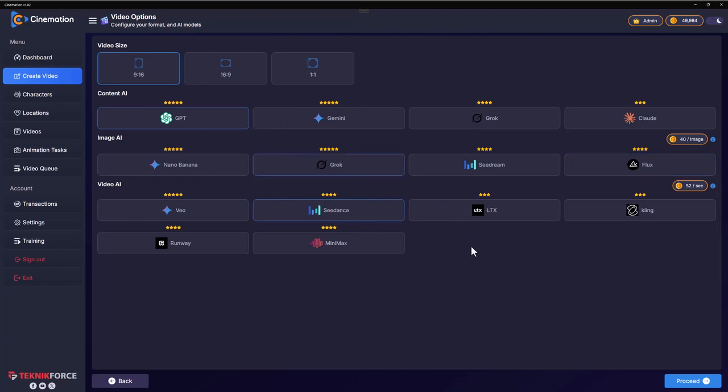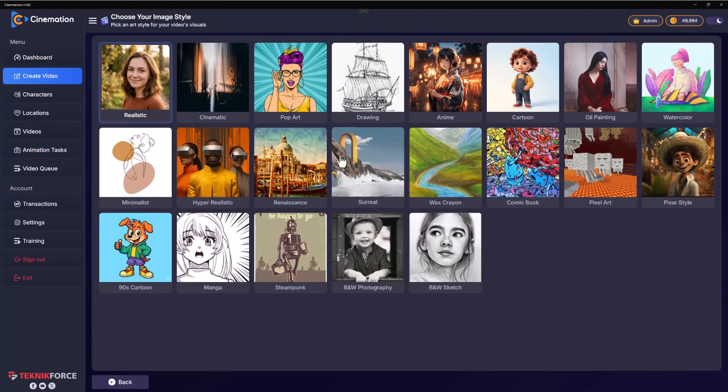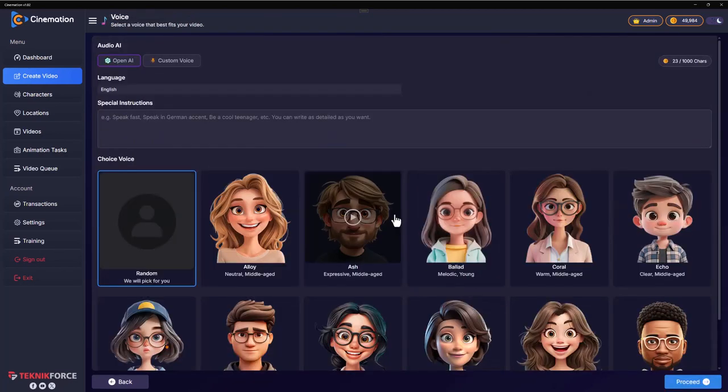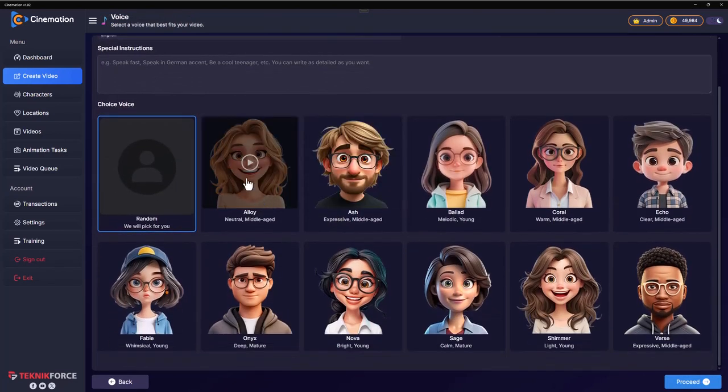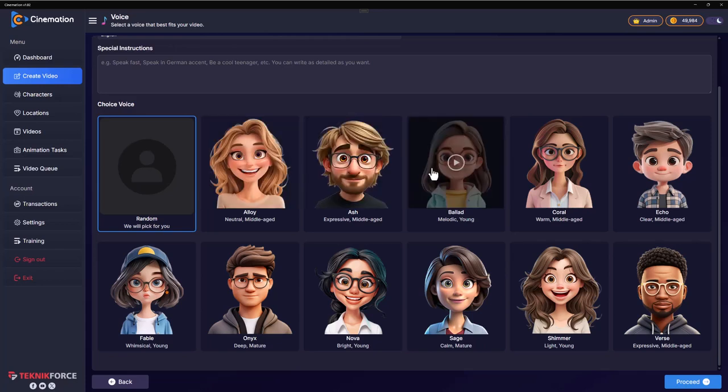And for animation we're going to use the same Dance. It's a pretty good balance of action and power. And this time the style, let's go for Pixar style. Okay, I don't know if that's suitable. Okay, let's go for steampunk. It's Wright brothers. And you can choose the voice that you want to use for the video. Let's go for samples.